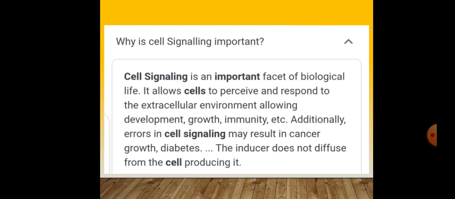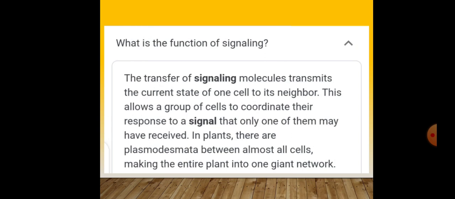The inducer does not diffuse out of the cell producing it. What is the function of signaling? The transfer of signaling molecules transmits the current state of the cell to its neighbor. This allows a group of cells to coordinate their response to a signal that only one of them may have received. In plants, there are plasmodesmata between almost all cells, making the entire plant into one giant network.